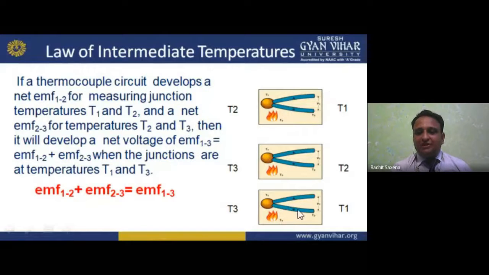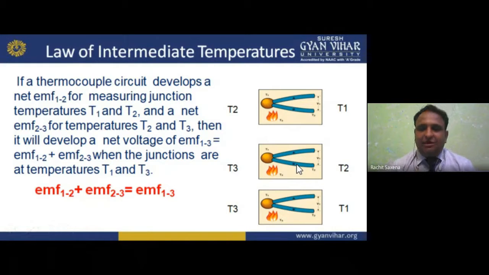If I am adding a metal, that is C, in it, then three things take place: T1 T2 gives EMF 1 to 2, T2 T3 gives EMF 2 to 3, then T3 T1 gives EMF 1 to 3, which is basically the sum of these two EMFs.